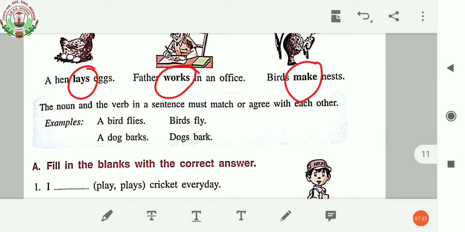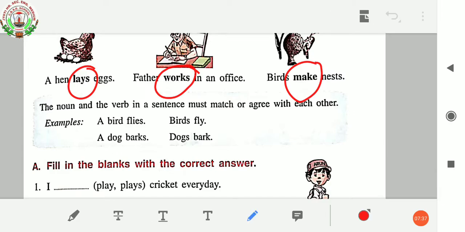Then it is written here, the noun and the verb in a sentence must match or agree with each other. For example, a bird flies. Bird is a noun, and flies, what action is this noun doing? Flies. Bird flies. They match with each other.